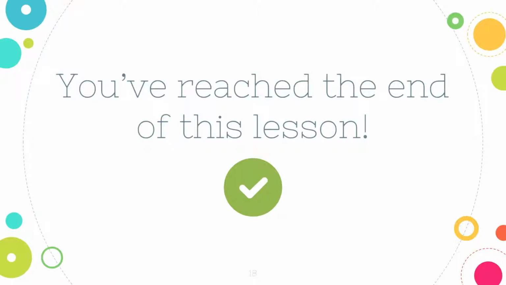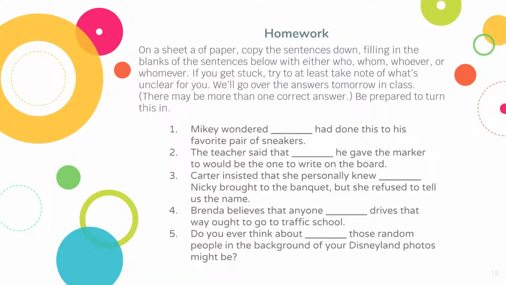Alright, but we do have homework. On this slide right here, I want you guys to take a pause, write down all 5 of these sentences, and fill them in with either who, whom, whoever, or whomever. And if you're completely stuck and you don't know which word you can use to fill in those blanks, make sure you take note of why the sentence is confusing you, what you can't figure out, anything that you can bring to class tomorrow and have us discuss together as a group, because we will be going over the answers as a group tomorrow in class.